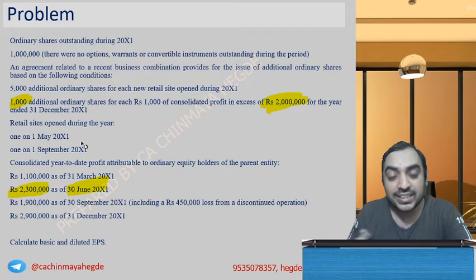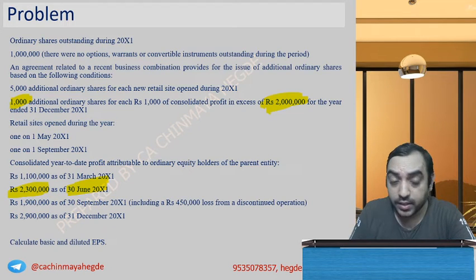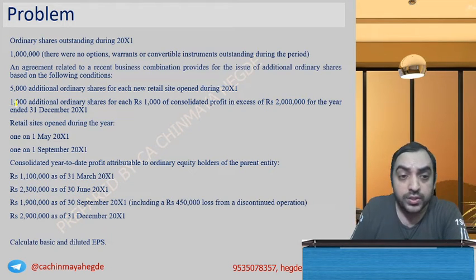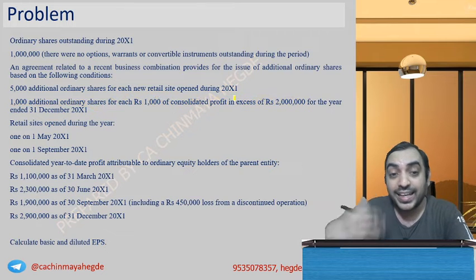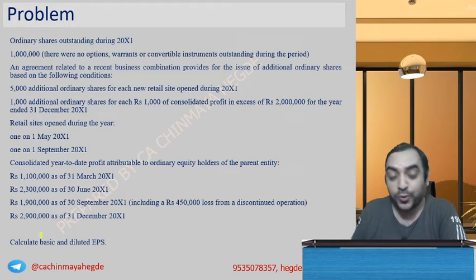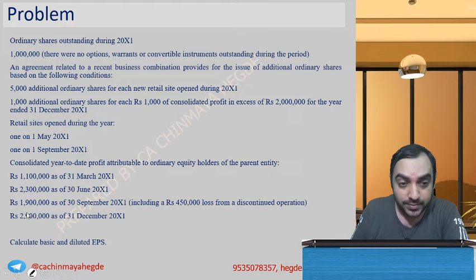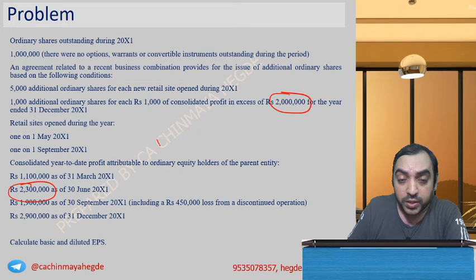Okay, so how much excess have you done? Read the sentence once more. 1000 additional shares for each rupees 1000 of consolidated profit in excess of 2 lakh. In excess of 2 lakh, sorry, not 2 lakh, 2 million. How much is excess? 20 lakh to 23 lakh. So what is the excess amount?